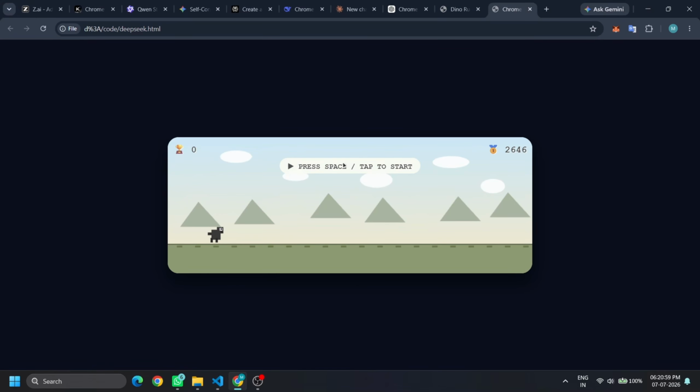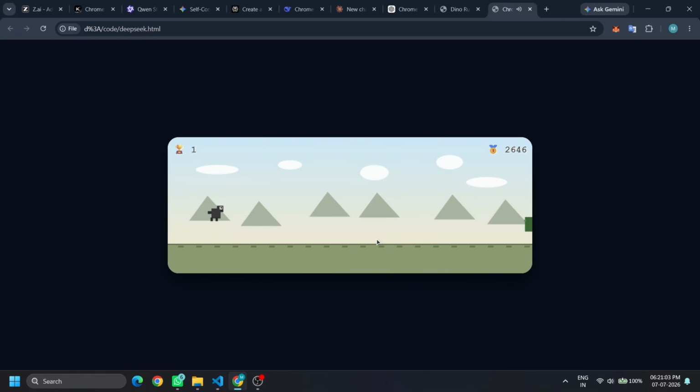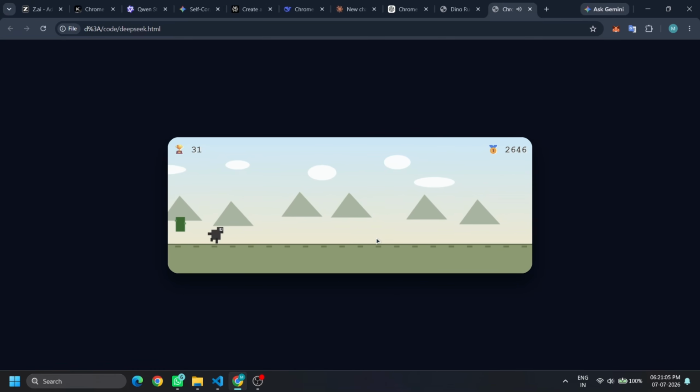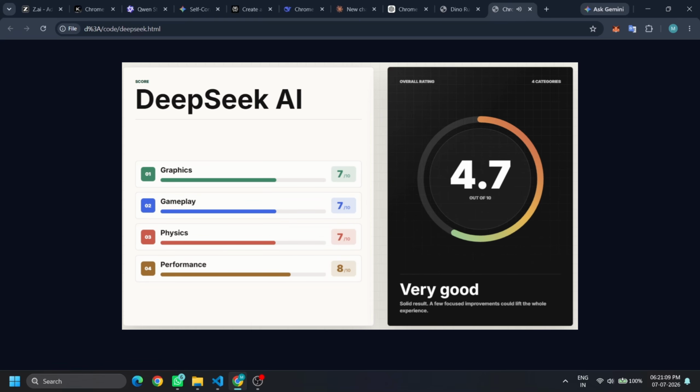DeepSeek went with a cute rounded card layout and pastel gradient sky, and smoothness is also good, but the only thing is the floaty tree, which is not looking nice. DeepSeek with an overall score of 7.3.